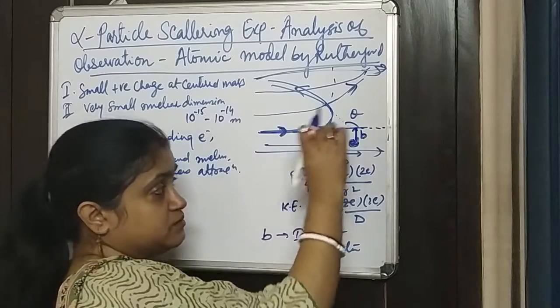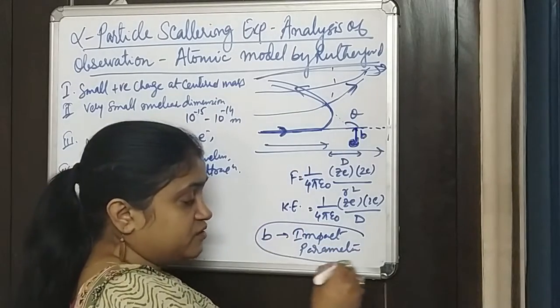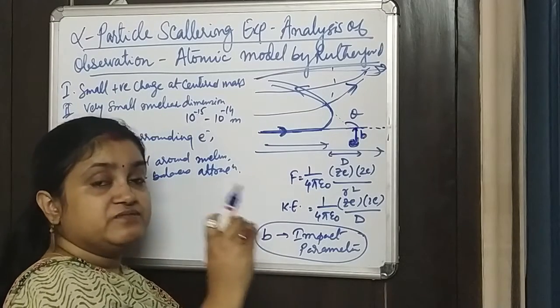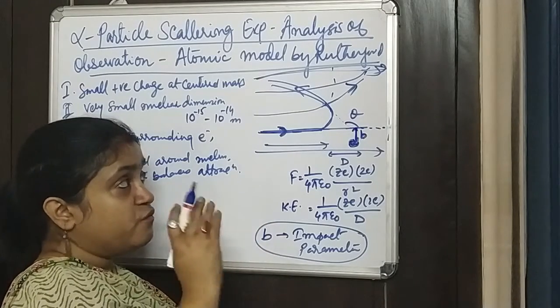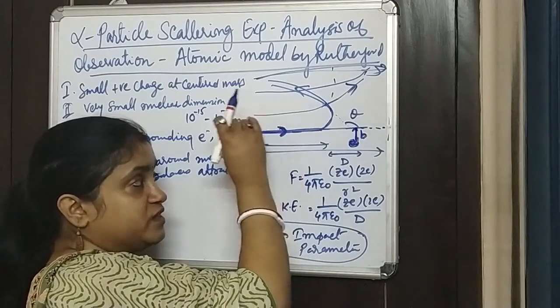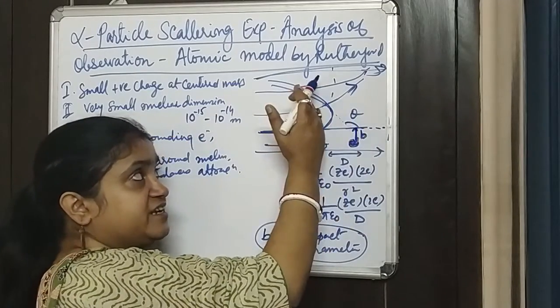So the impact parameter is a very important quantity which decides whether these particles would just pass by or be scattered more than 90 degrees.